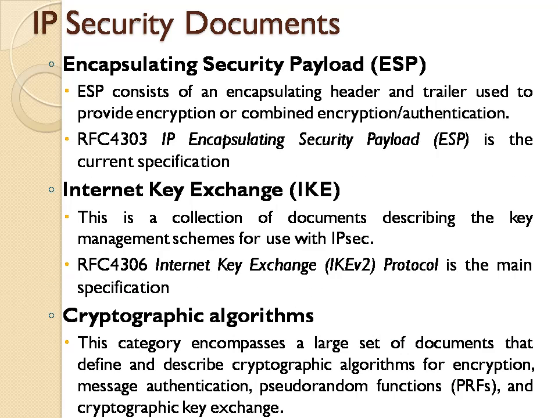Next we have encapsulating security payload, which is ESP, and this ESP consists of an encapsulating header and trailer, which is basically used to provide encryption or combined encryption and authentication. So what does ESP contain? It contains a header and trailer, and it is used to provide either encryption only or encryption along with authentication. Then the current specification for this ESP is RFC 4303, which is IP encapsulating security payload, which is nothing but again ESP.